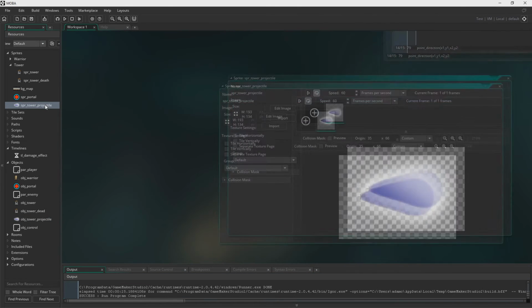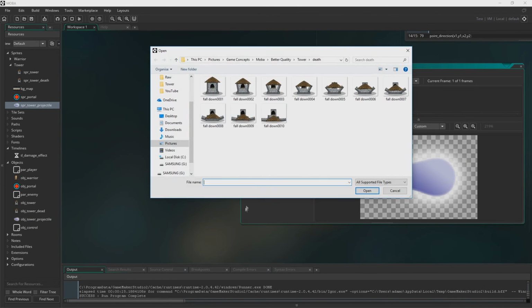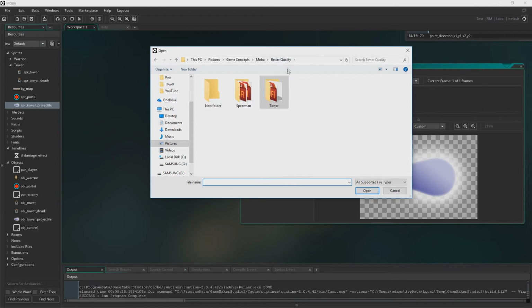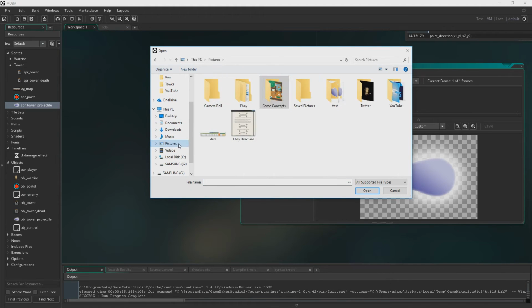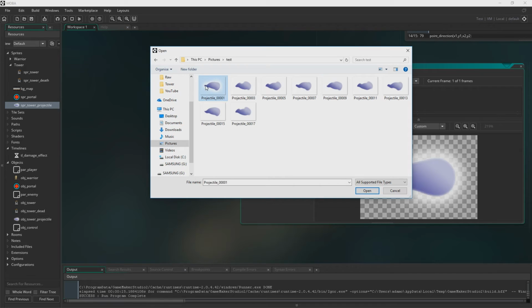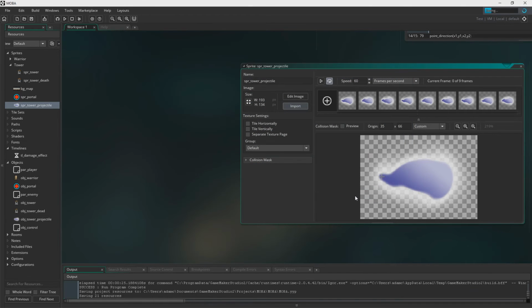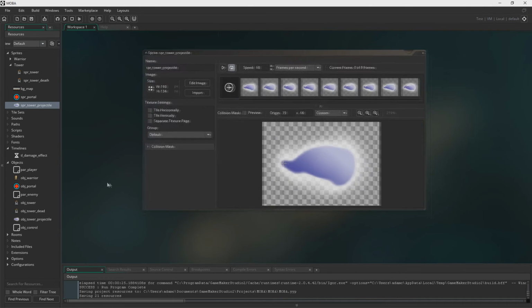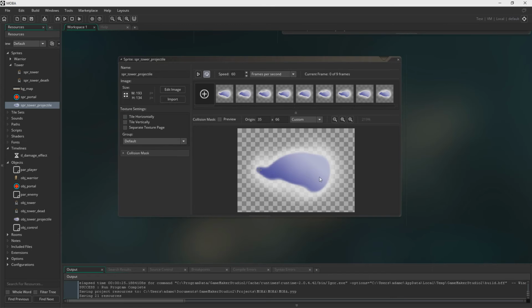So now it's time to get the projectile animated. So let's just open this up. Again, you'll find this animation in the description below. It will all be in the same zip file. Just download that and you'll have it. And there we go. You just put it all in like this. And you don't really have to change much here, actually. I don't think anything.